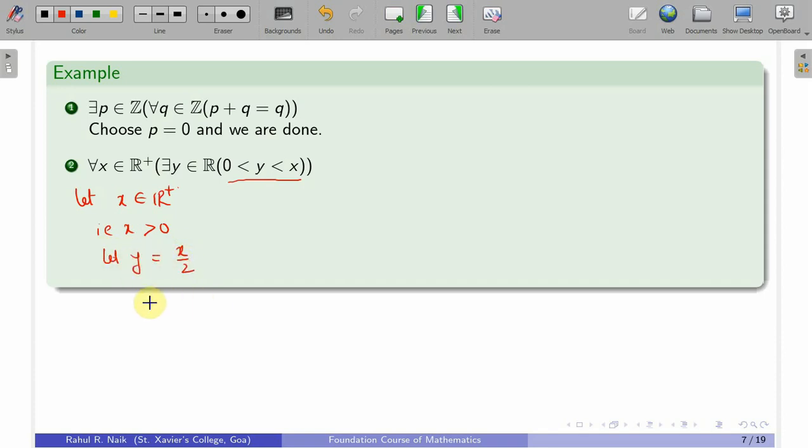Now, you know that 0 is less than x by 2, why? Because x is greater than 0. So, this is also true, which is less than x, that is 0 is less than y less than x. So, this is how you have to prove this kind of statement.